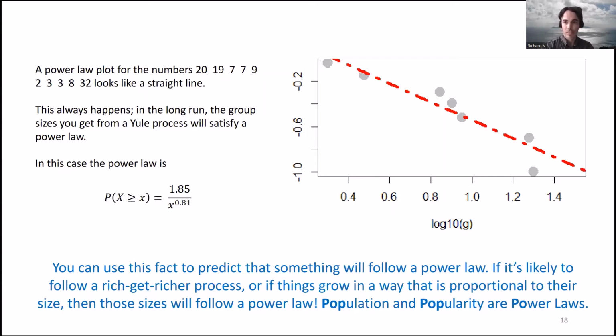And examples of things that do that are population, like the populations of towns and cities, and popularity, like the popularity of Reddit comments or the popularity of people on Facebook, maybe. So an easy way to remember what follows a power law is that population and popularity will tend to follow power laws, which is why I called the talk Power Laws and Popularity.